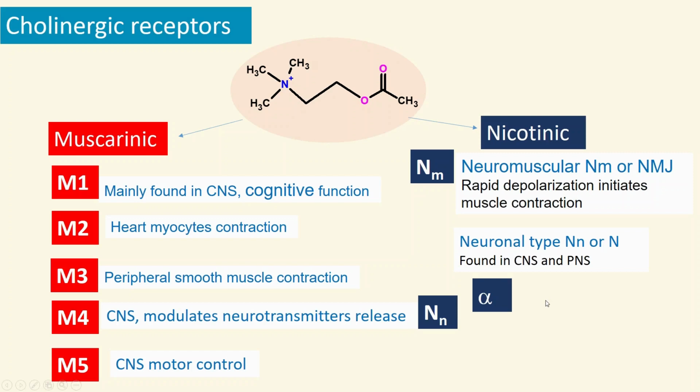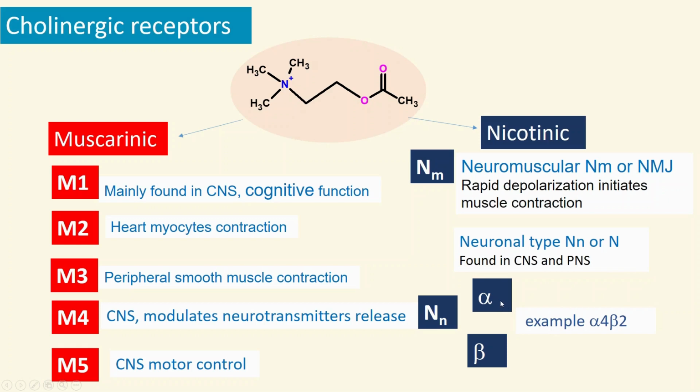And NN is further divided into alpha and beta. Not to get confused, these alpha and beta are not the same as the sympathetic receptors. They are different types of receptors, which are primarily present on neuronal cells of the central nervous system.